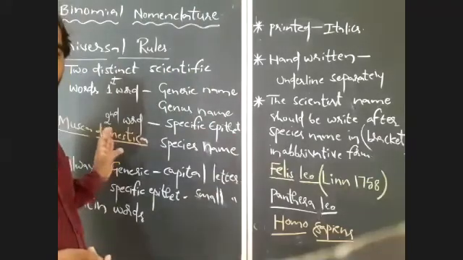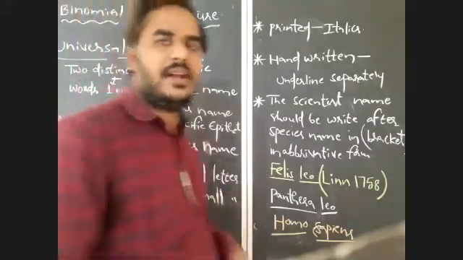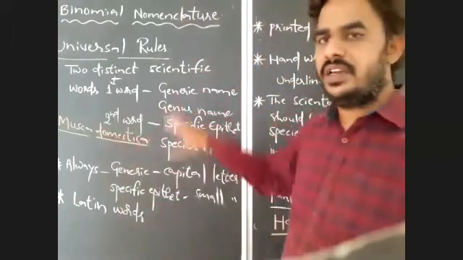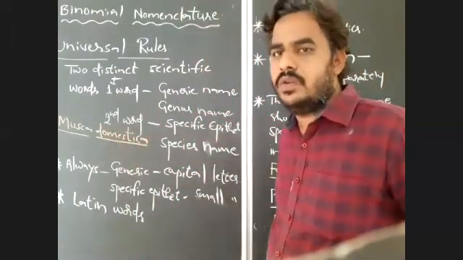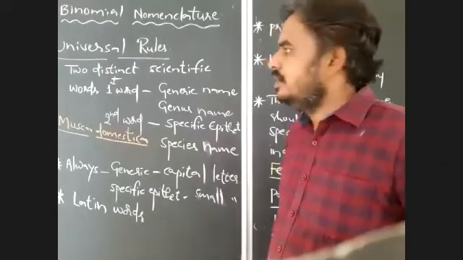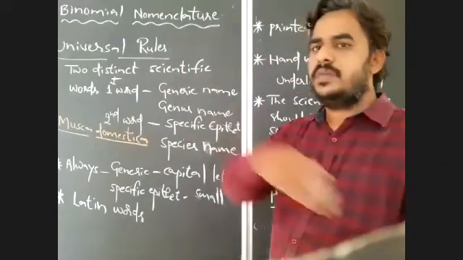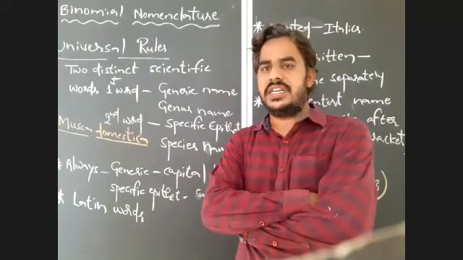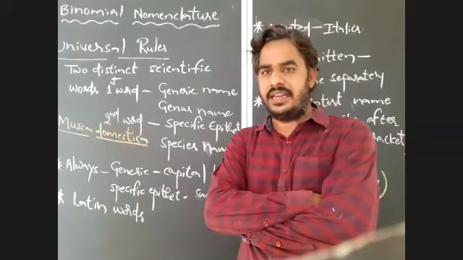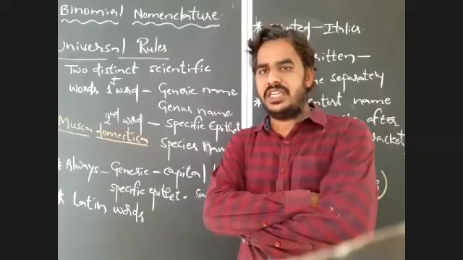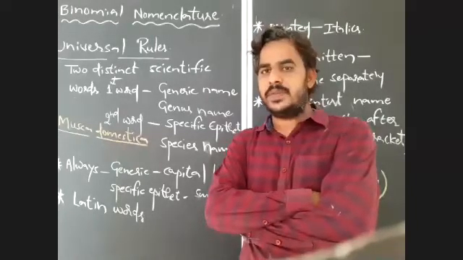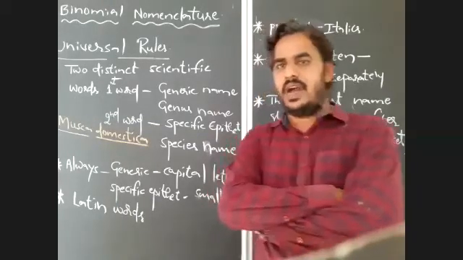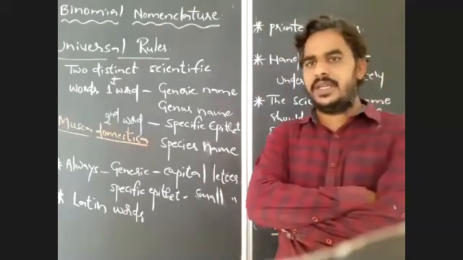The majority of names we use for all living organisms are binomial names. Once again, let us recall the universal rules of the binomial nomenclature method. In binomial nomenclature, every living organism should be provided with two distinct scientific words as a scientific name. The first word represents the generic name or genus name, and the second word represents the specific epithet or species name. The generic name is a noun, but the specific epithet is an adjective.